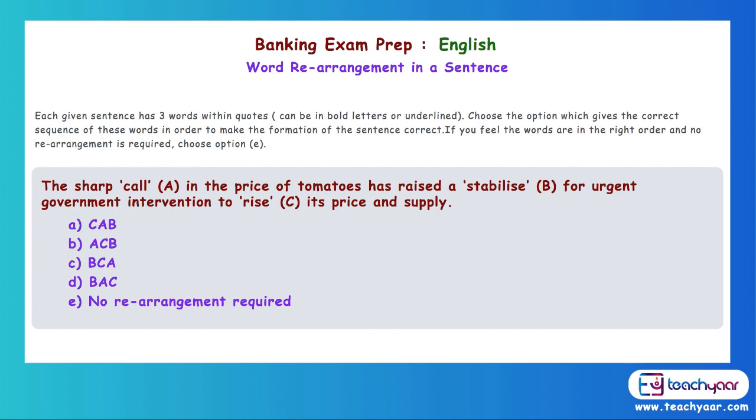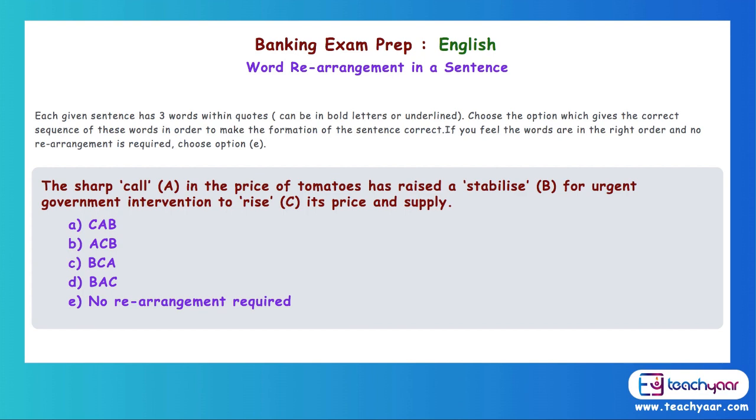The sharp rise. So when you say C is the first word, if you look at the options, there is only one option with C as the first letter. Which is that? Option A, CAB. So just see whether the whole thing is okay. The sharp rise in the price of tomatoes has raised a what? Raised a call. That means A has come there.